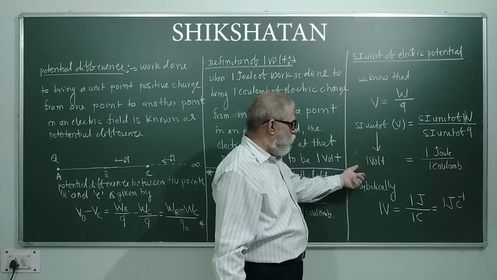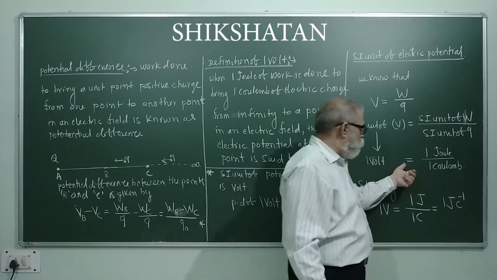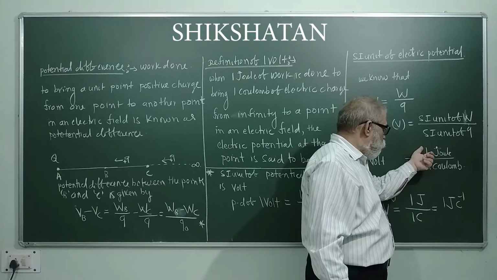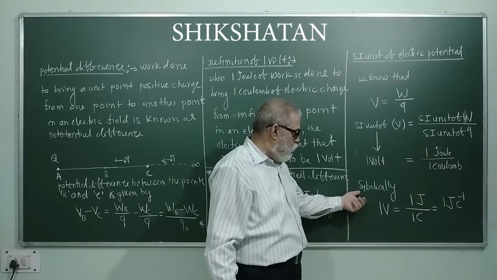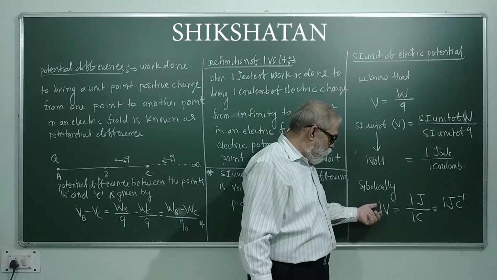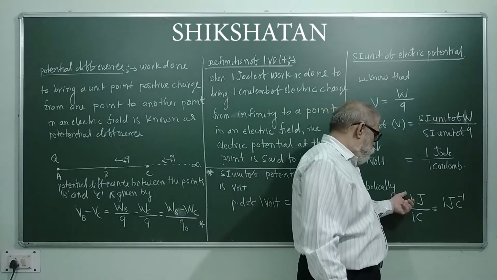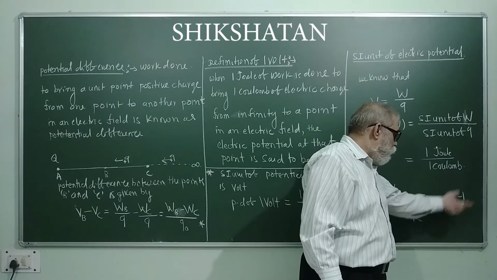So what we get over here, 1 volt is equal to 1 joule upon 1 coulomb. Symbolically, we write V for volt. The 1 volt is equal to 1 joule upon 1 coulomb, is equal to 1 joule per coulomb.